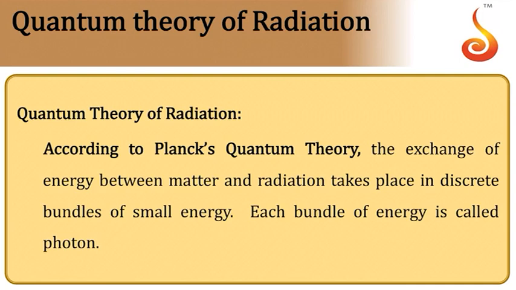According to Planck's quantum theory, the exchange of energy between matter and radiation takes place in discrete packets of small energy, and these energy packets were termed as photons. Any absorption or emission process will not happen continuously, but in terms of discrete packets of energy. That is the basis of the quantum theory of radiation.